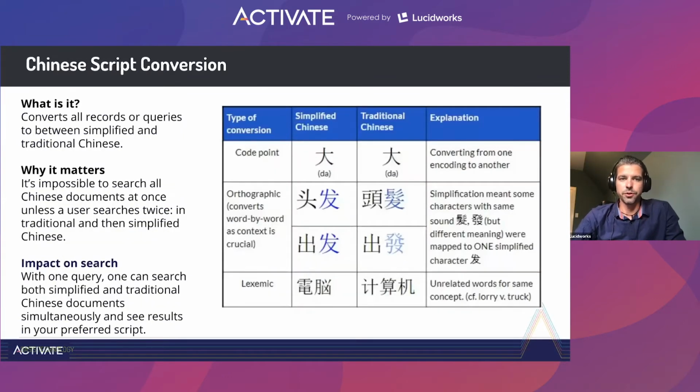Chinese script conversion converts all records or queries between simplified or traditional Chinese. In the past, users have always had to choose a path between the two or run different types of queries. But now with this capability, with one query, one can search both simplified and traditional Chinese documents at the same time, which saves a lot of time, and see the results in their preferred script.